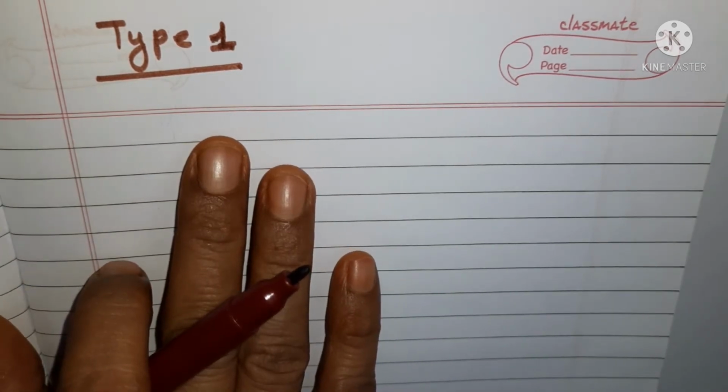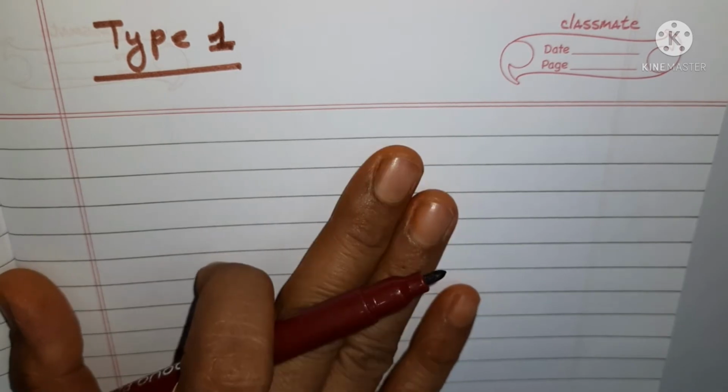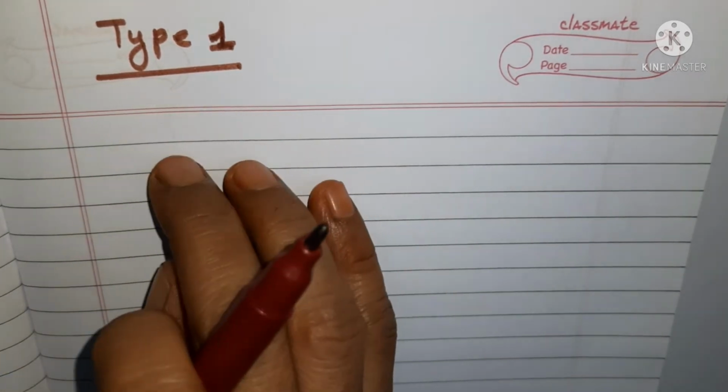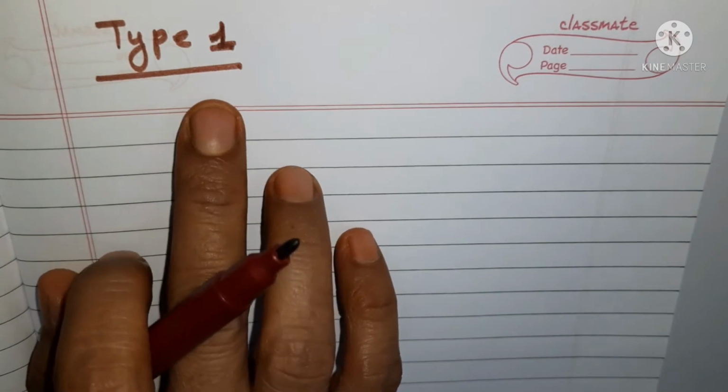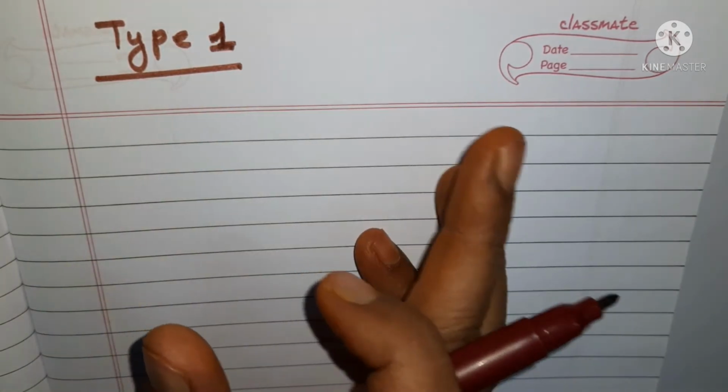It is a very important topic, a very important chapter, and once you are clear with the concepts, you will be able to do factorization in any condition. But you have to watch the video for that, because we are going to discuss it from the very basics. That is why I have started from the very basic, type 1. You will even be surprised to know that this is also known as factorization.